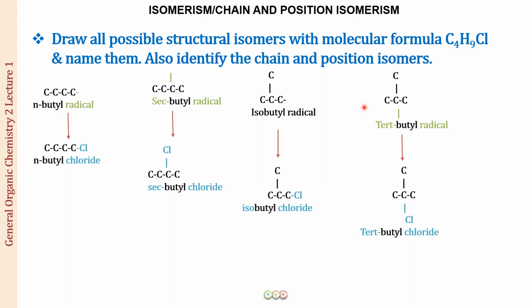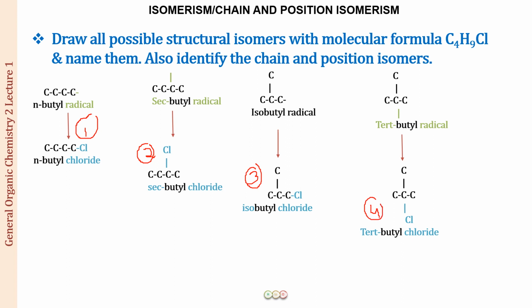Now, there is one more thing which I want to tell you over here. First of all, the part of the question left is you have to identify the chain and the position isomers. Now, when we are going to do that, let us number these compounds: structure number 1, structure number 2, this is structure number 3 and this is structure number 4. Okay.